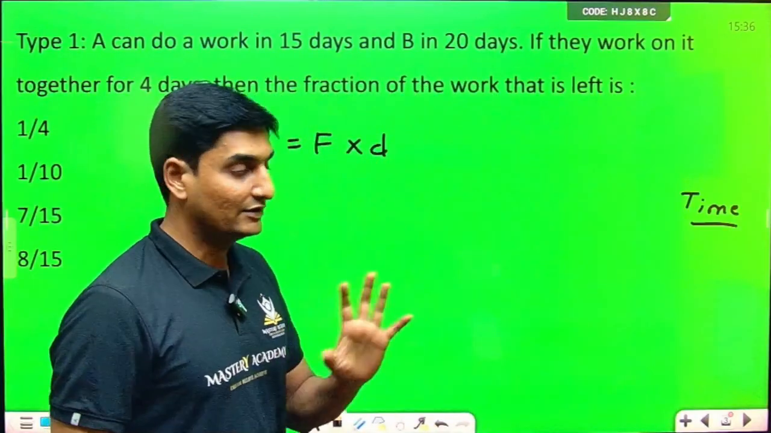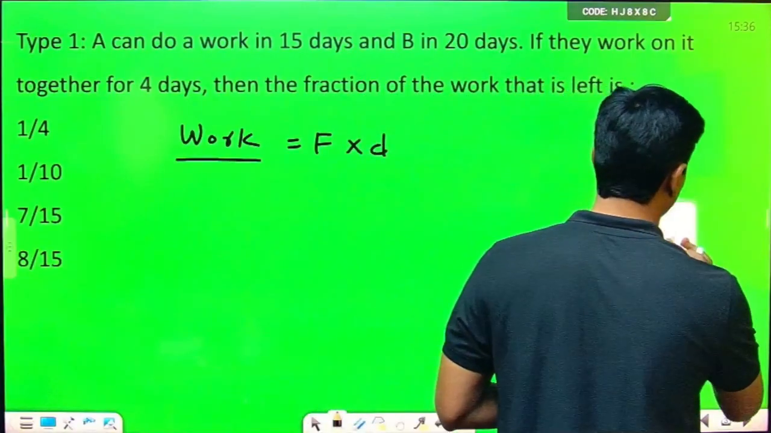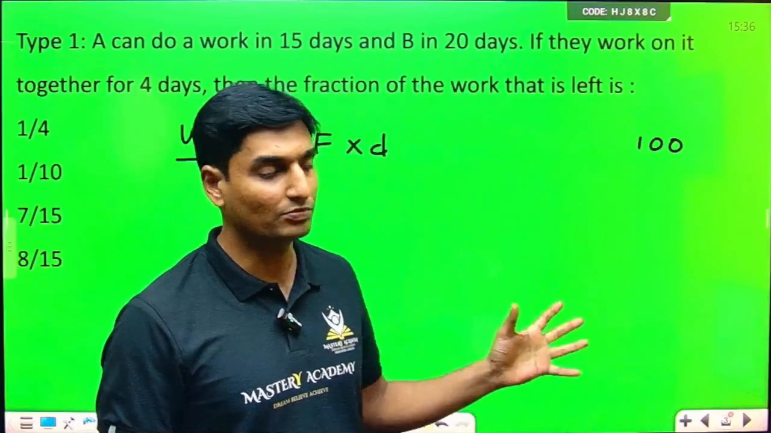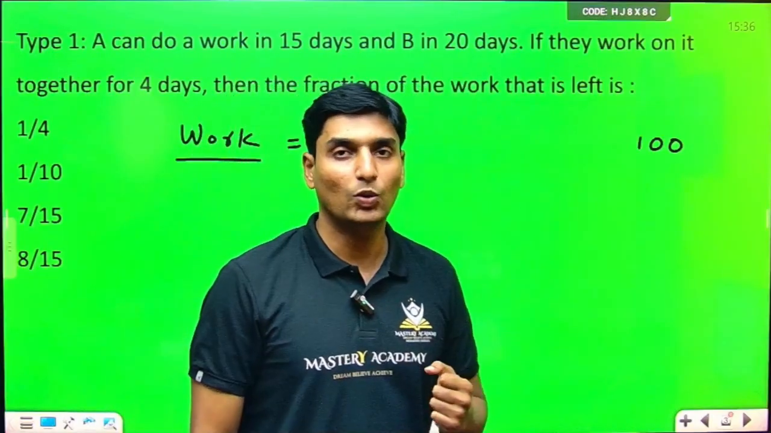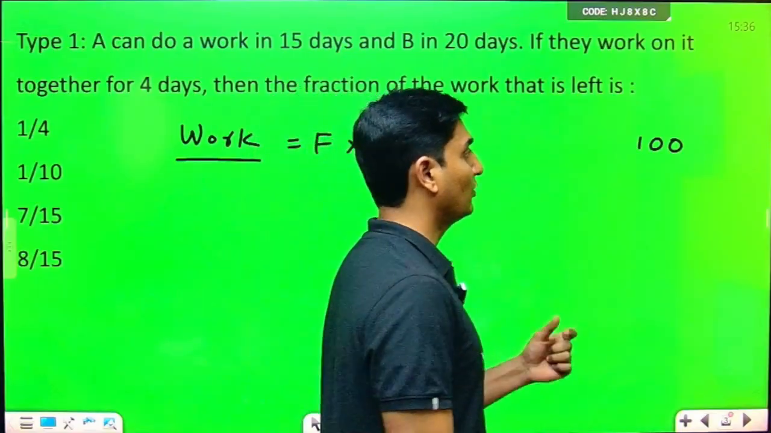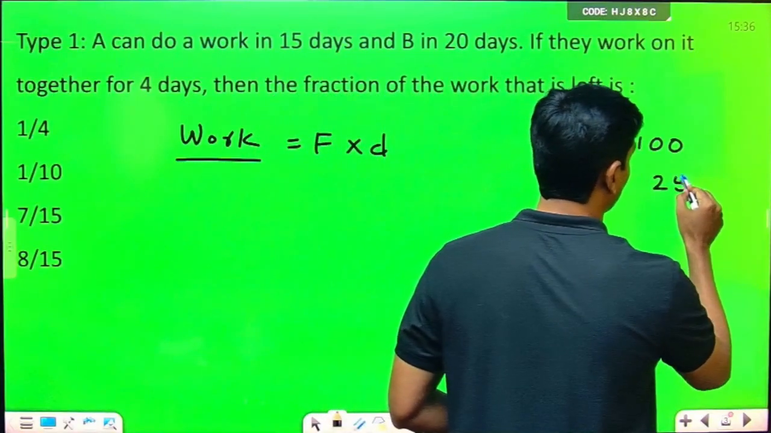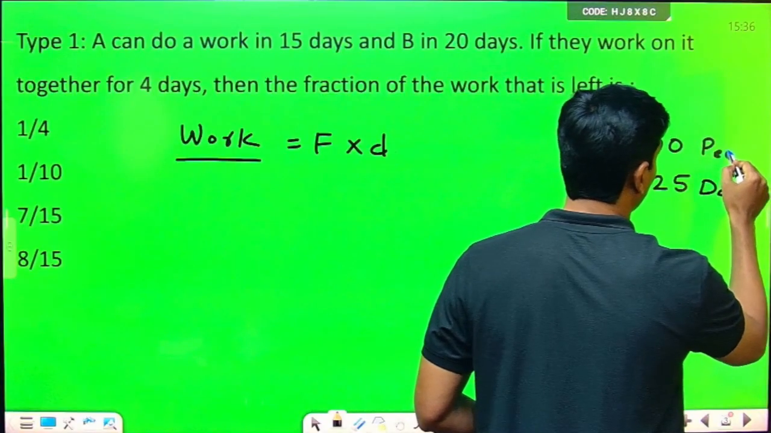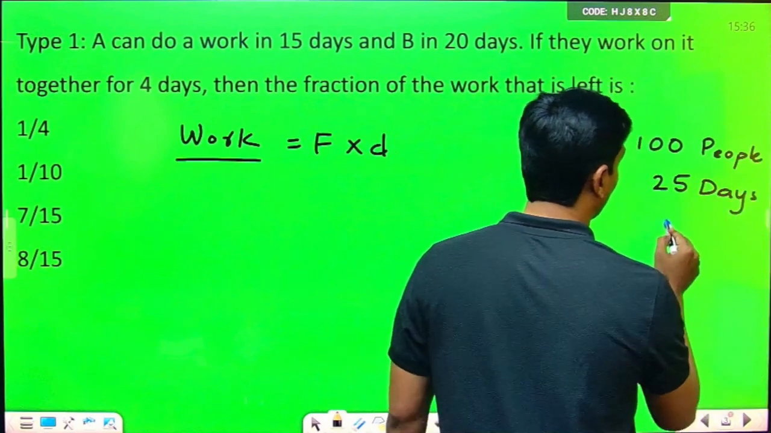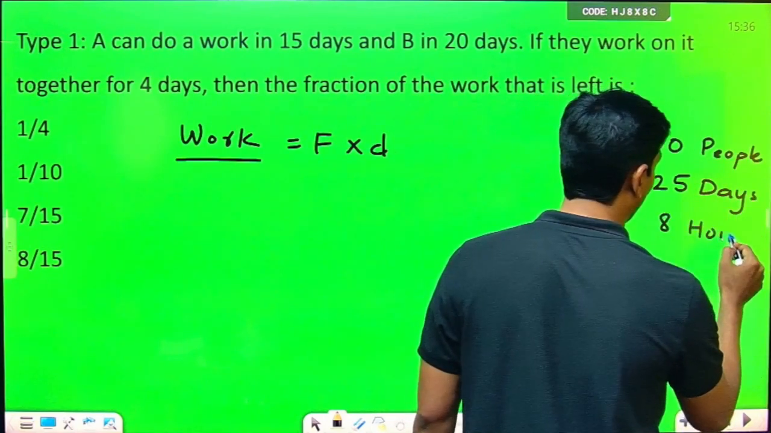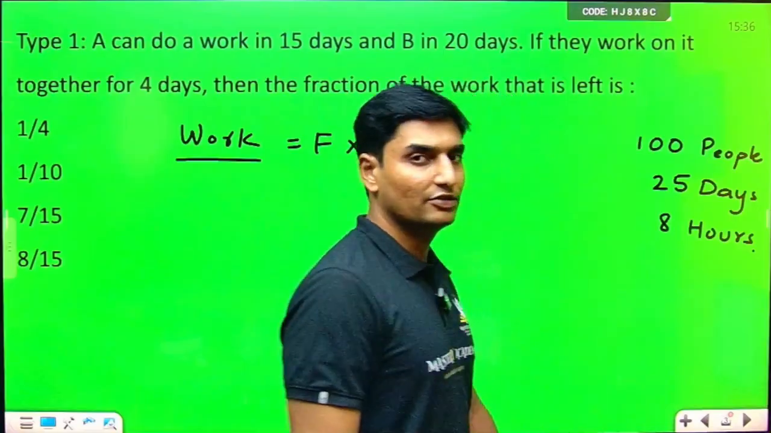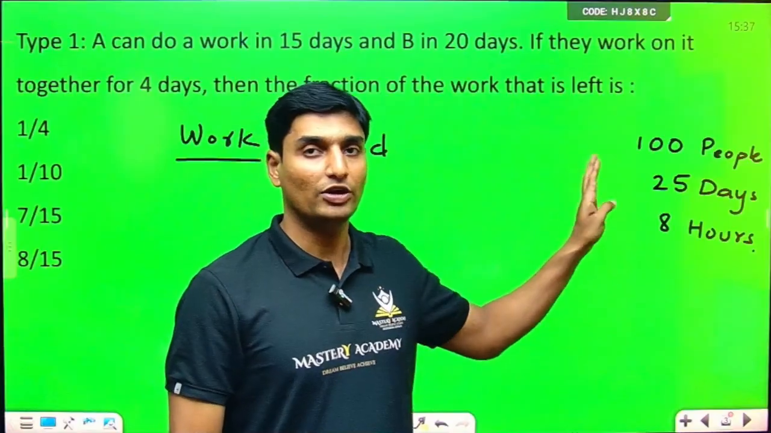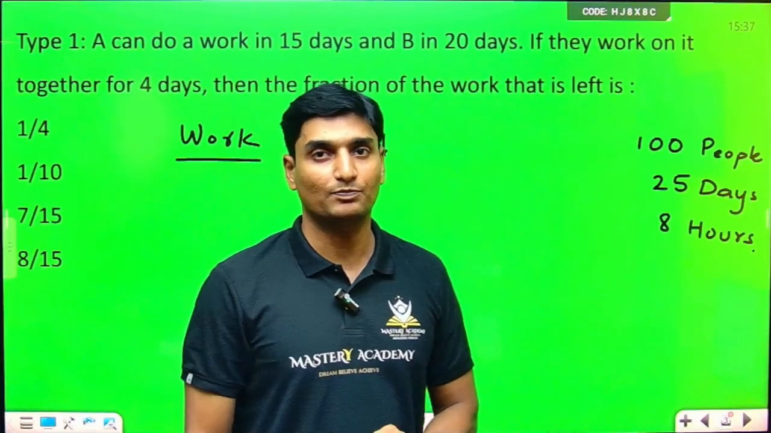For example, there is an MNC and there are about 100 men working there, 100 employees, men and women included. 100 people are working in a company. They are working for a period of 25 days, and every day they work for about 8 hours. Just for instance, consider this situation: 100 people are working for 25 days and 8 hours per day.